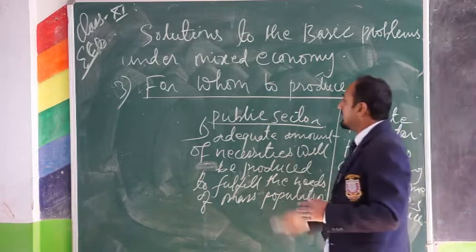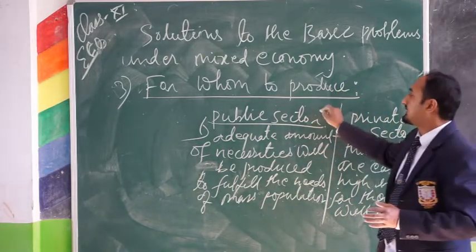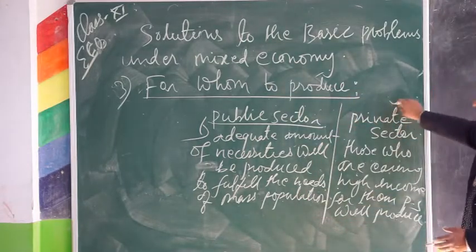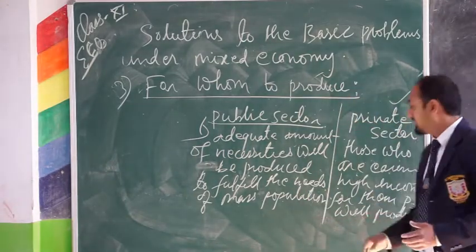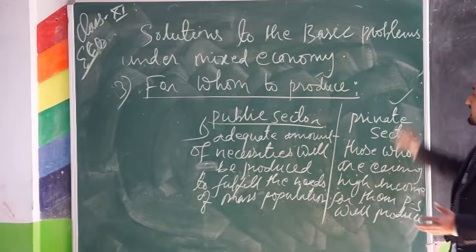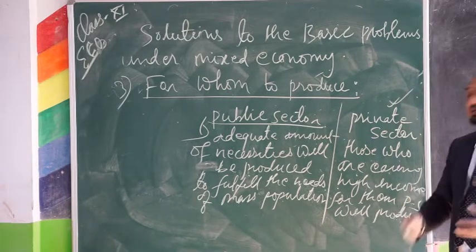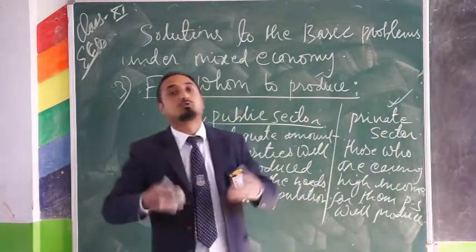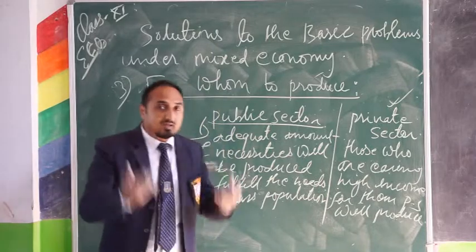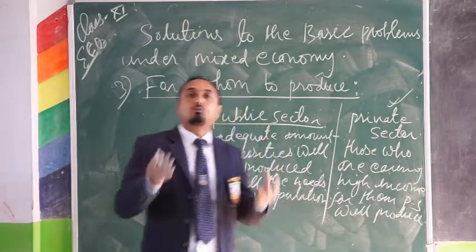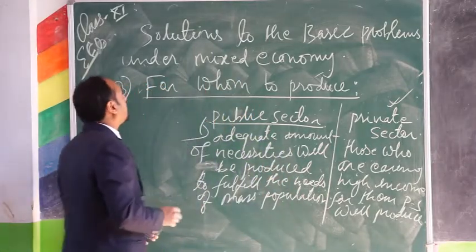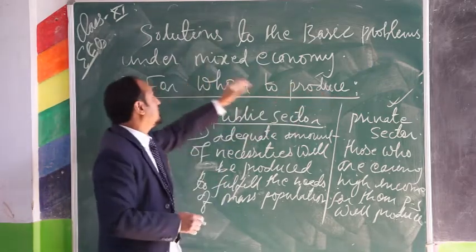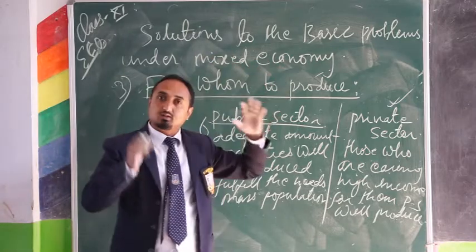We know that the objective of the public sector is to maximize welfare, whereas the private sector's motive is to maximize profit. So they will produce for those from whom they can earn maximum profit, whereas the public sector will produce in the way in which they can maximize welfare. So this is how the basic problems under mixed economy can be solved.